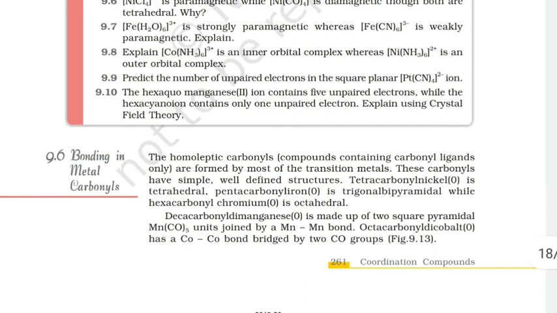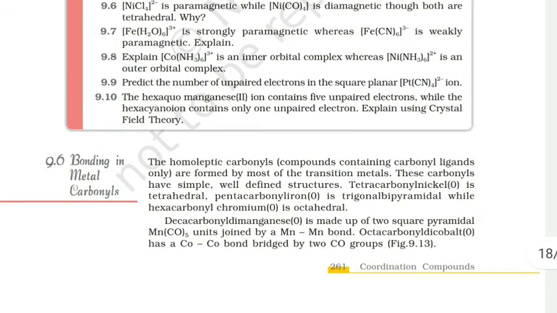So in the homoleptic coordination compound, like the metal and carbonyl compounds, metal and carbonyl form the metal carbonyl compound. This is known as the metal carbonyls, and most of the transition metals can form the metal carbonyl bonds. So friends, like the carbonyl compounds, pentacarbonyl nickel,